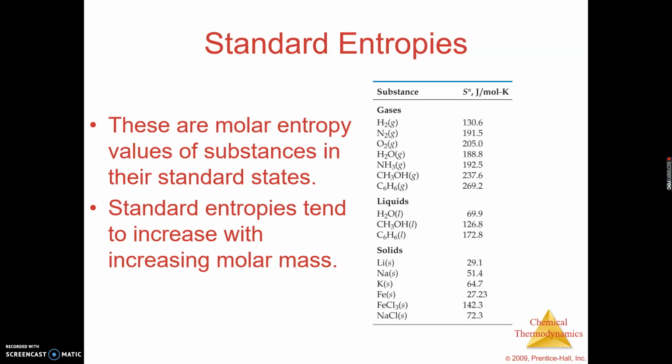If you have more bonds present, you can then have more vibrational motion, and if we have more vibrational motion, we have more entropy. So just know that entropy will tend to increase with increasing molar mass. Is that true all the time? No, it's not. But in general, that's a rule of thumb we can use when looking at things having more or less entropy.